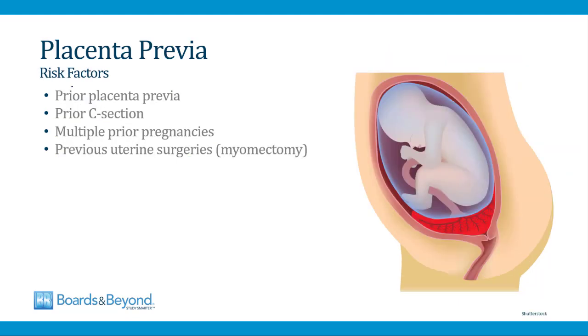Major risk factors for placenta previa are shown on this slide. So any woman who's had a prior placenta previa in a previous pregnancy is at increased risk to have another one in subsequent pregnancies. Anytime there's been scarring or potential damage to the uterus, this also raises the risk of placenta previa. So women who've had prior C-sections have scar tissue in the uterus. Women who've had multiple prior pregnancies can have abnormalities of the uterus from the pregnancies. And women who've had previous uterine surgeries, for example, a myomectomy for a fibroid, these women also are at increased risk of a placenta previa.